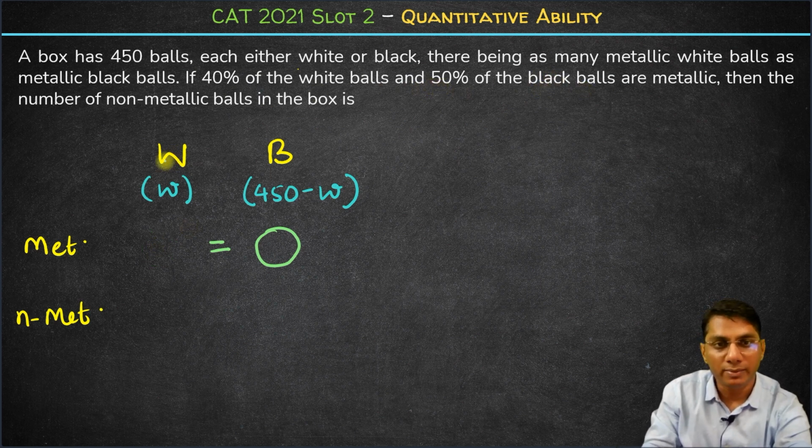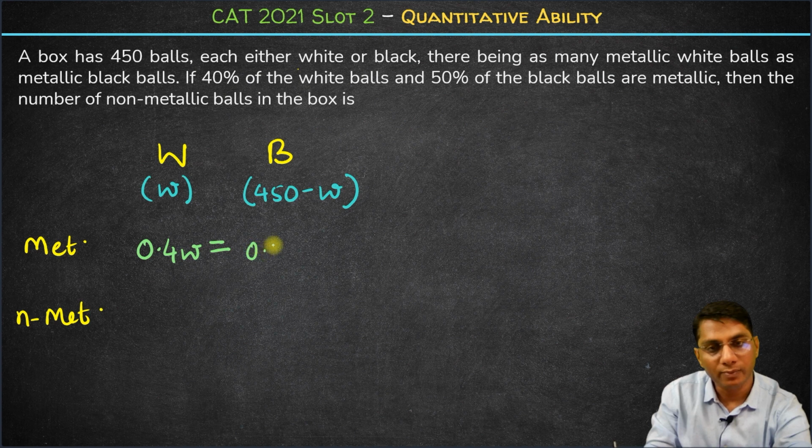Okay. So how many metallic white balls do we have? 40% of white. So this is 40% of W, which is 0.4 W. And the number of metallic black balls is 50% of total black balls. So that will be 0.5 times (450 minus W). Okay. So both of these are equal.